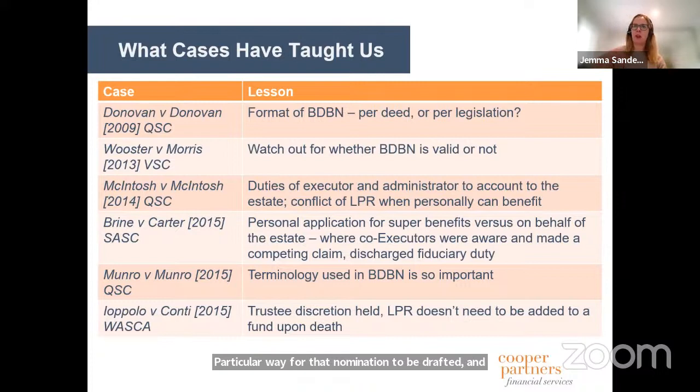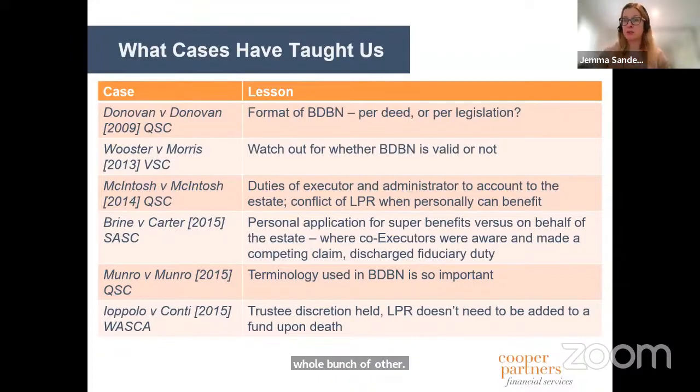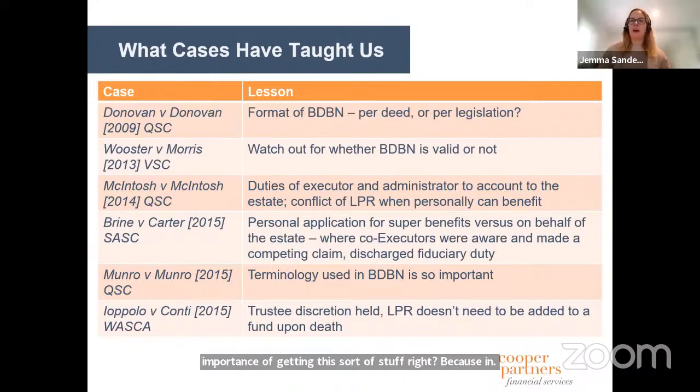And then since then, we've had a whole bunch of other very interesting cases that have highlighted the importance of getting this sort of stuff right, because in an example like Munro and Munro, basically none of the assets ended up going to the daughters. They all went to the spouse.